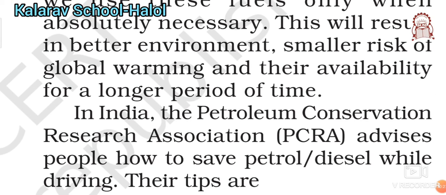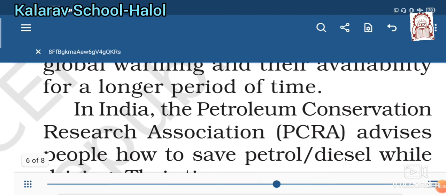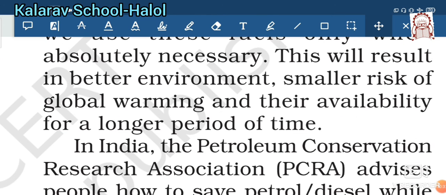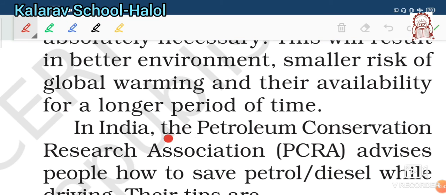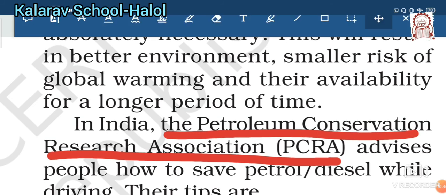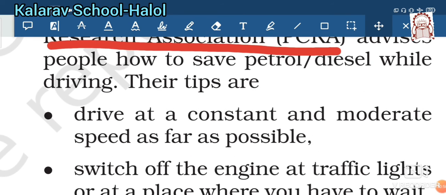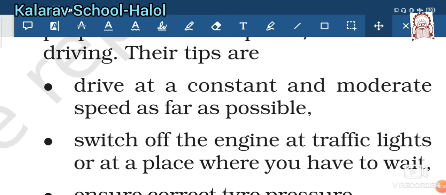In India, the Petroleum Conservation Research Association advises us to save petrol while driving. So we have to know the various steps that can be taken to save petrol and diesel. Number 1, drive at constant and moderate speed.